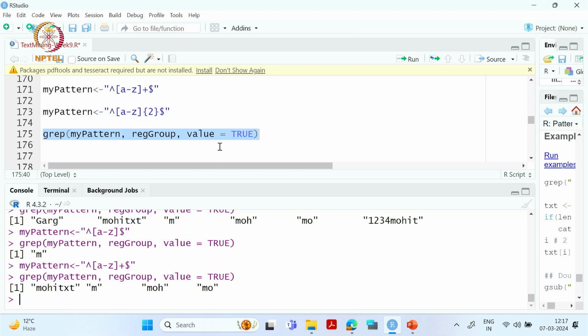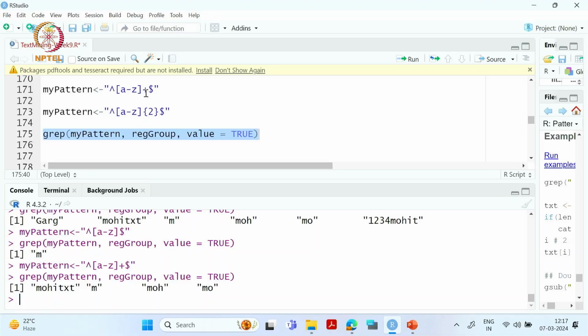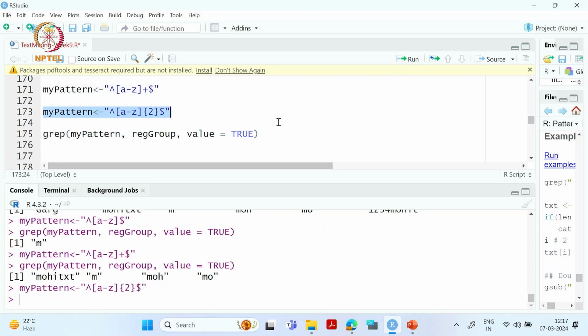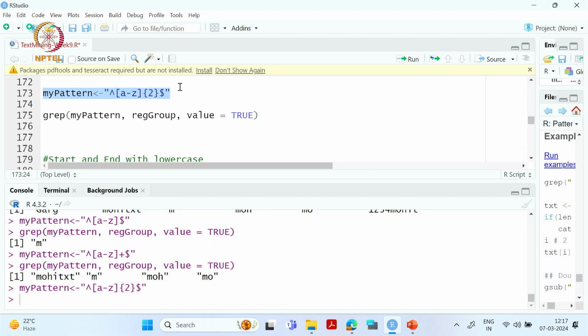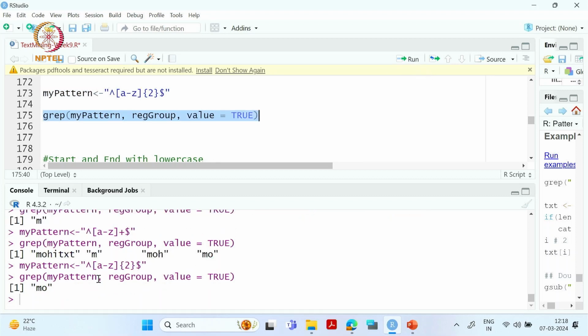Okay. Now if we want to have only two lowercase letters. Okay. So this is where we have discussed plus, one or more, but now if we want to have only two lowercase letters, we have to write like this. So our pattern is this, and now if I run it, okay, so this is the only word where lowercase alphabets are there, and also with a length of 2.